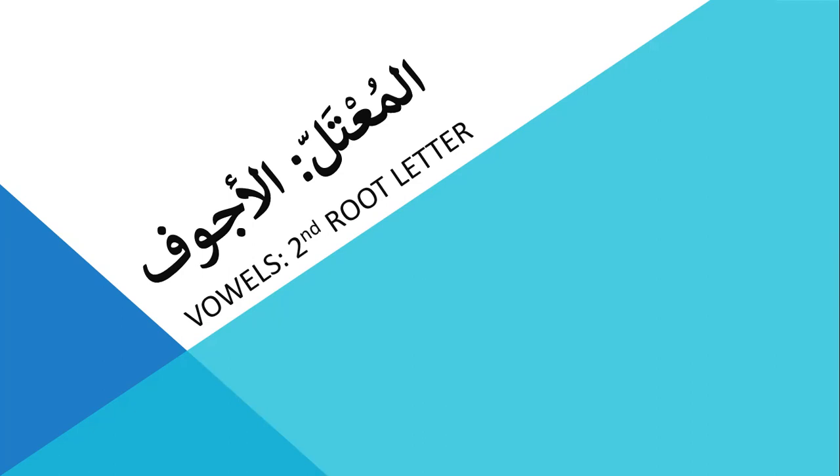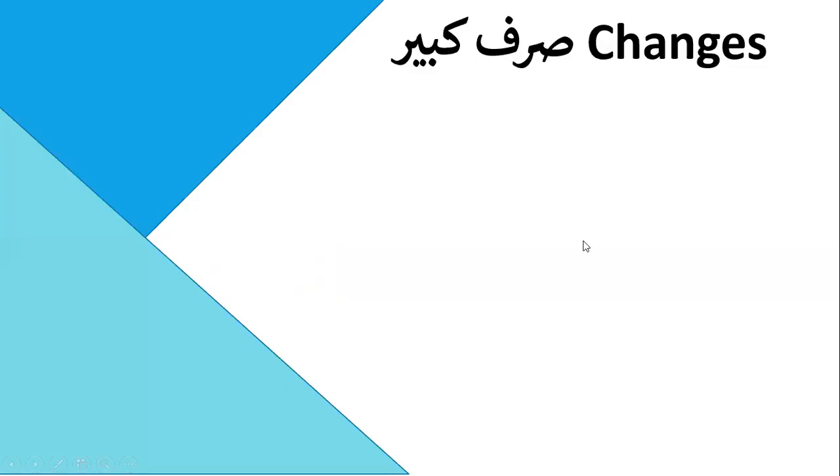Today we are going to study what sort of irregularities Al-Ajwaf brings in Sarf Kabir of all the families. We've already done Sarf Saghir. Now we are going to look into Sarf Kabir of all the families. In broader terms, you will see the changes that are brought in all the families. So the changes are the same all across the families.